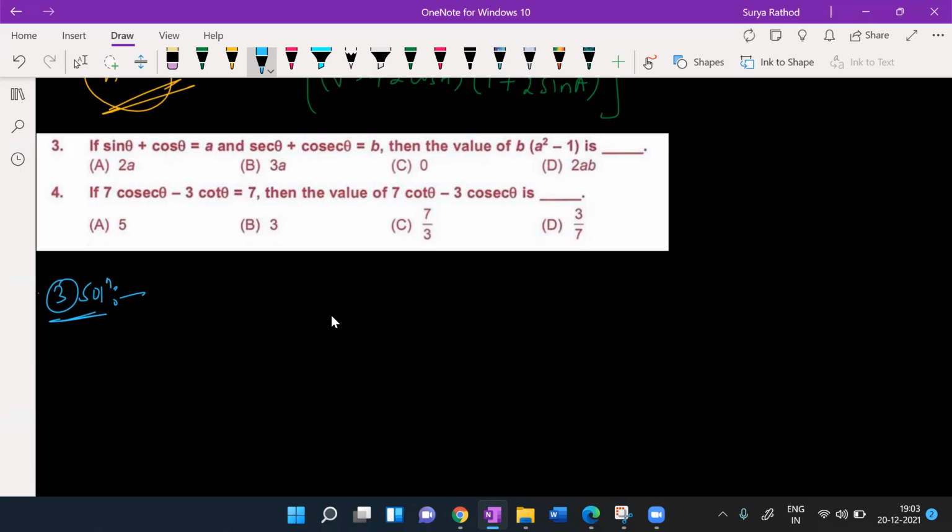Make it fast. Please first write the question. Please write the question immediately. Third one.